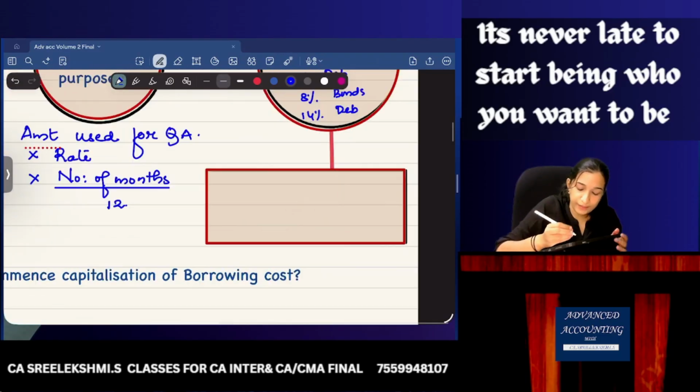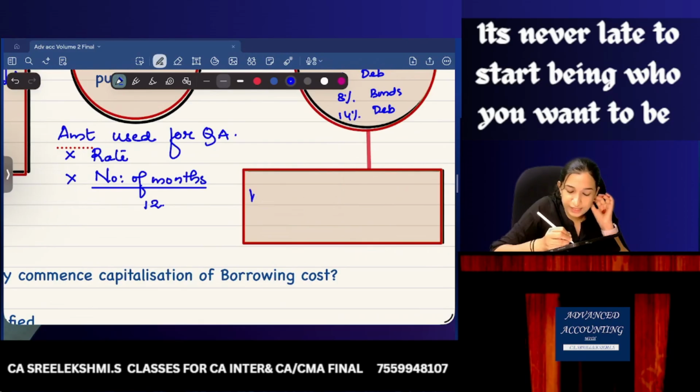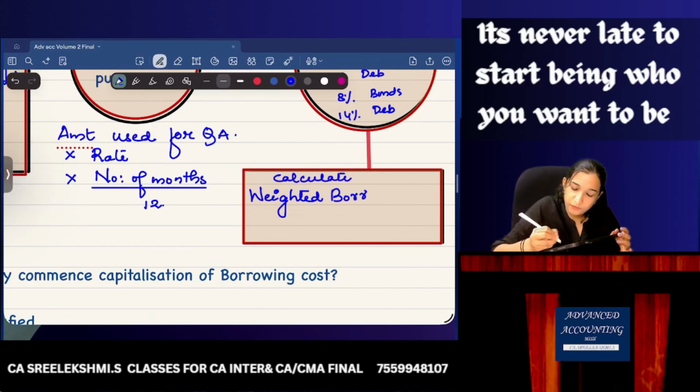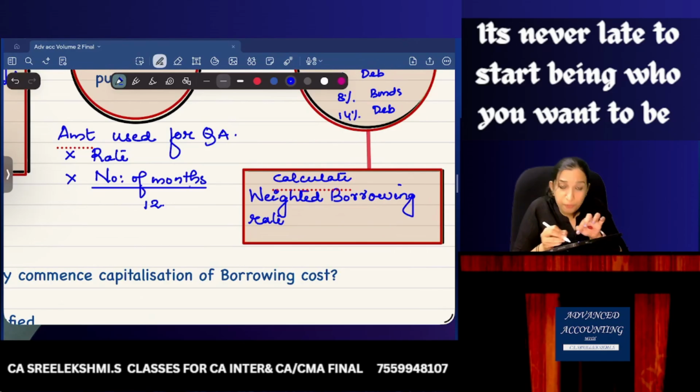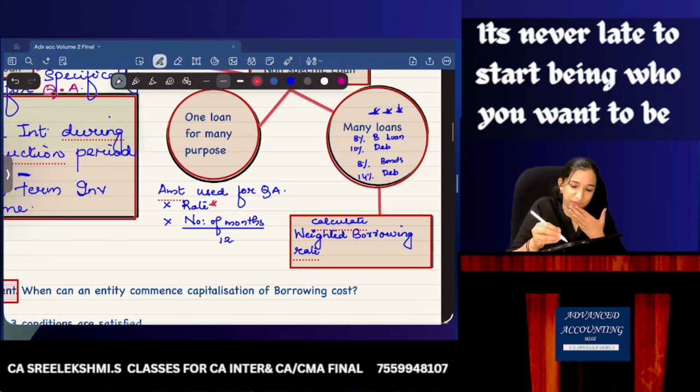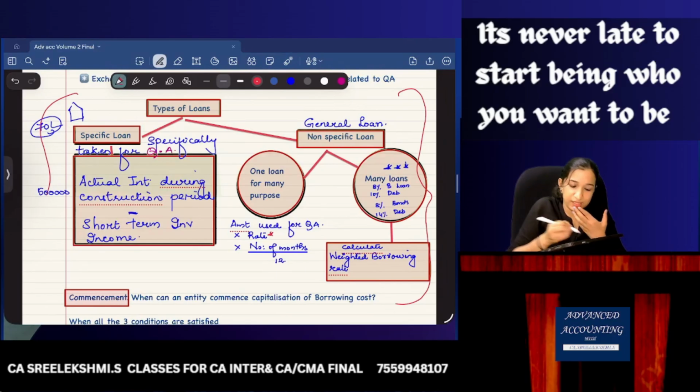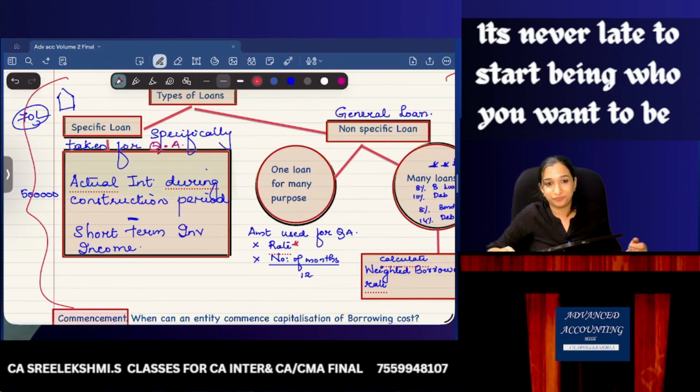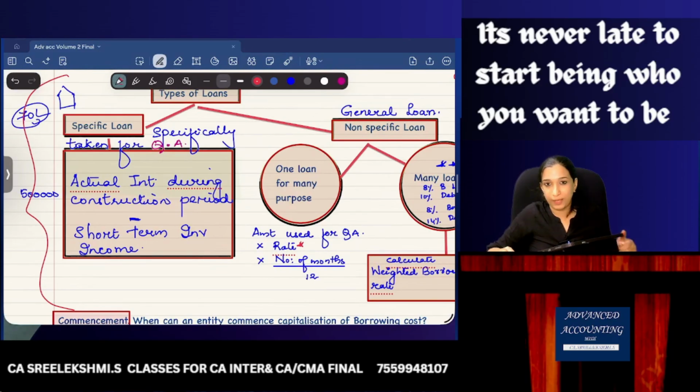Then what I'll do? Then we have to calculate the weighted average borrowing rate. So same formula, instead of the rate of that one loan, we use the weighted average borrowing rate. So let's find out what it is. This is very, very important. This is the most important calculation in this standard. Okay. So if you want, we can try a question now itself.